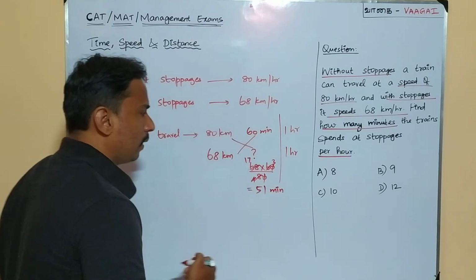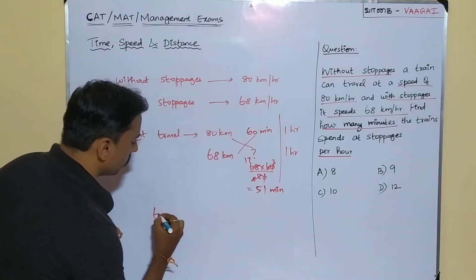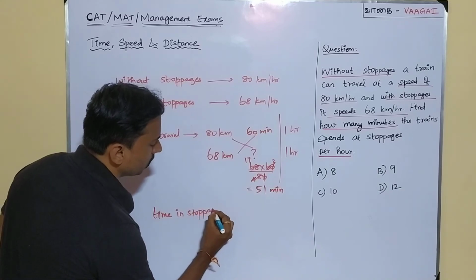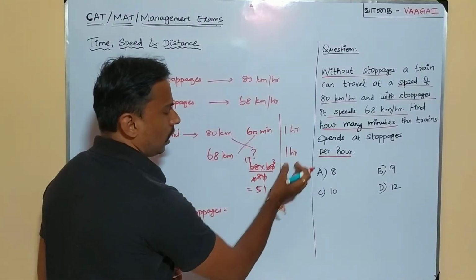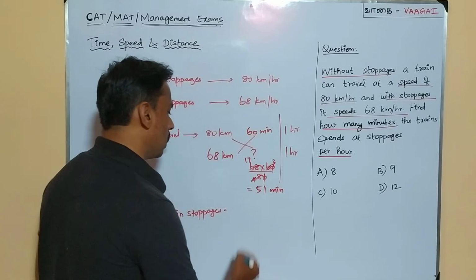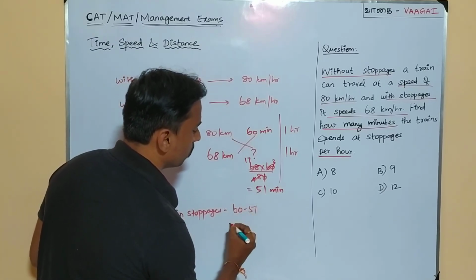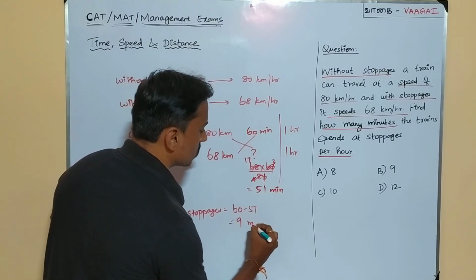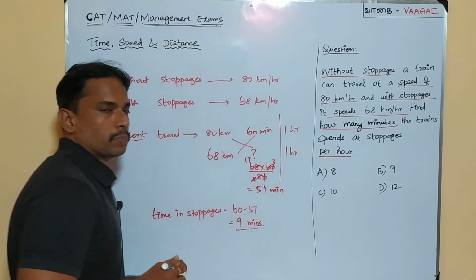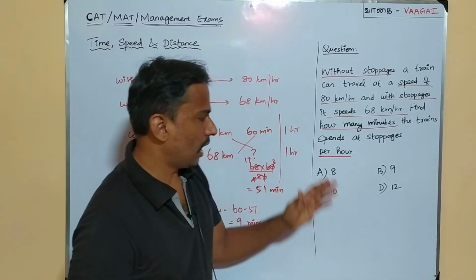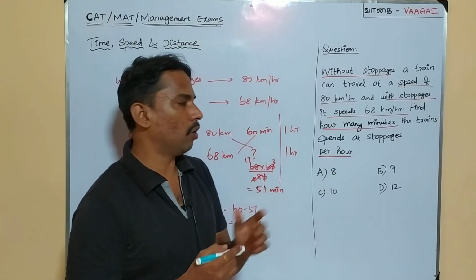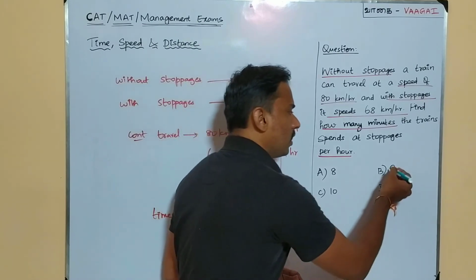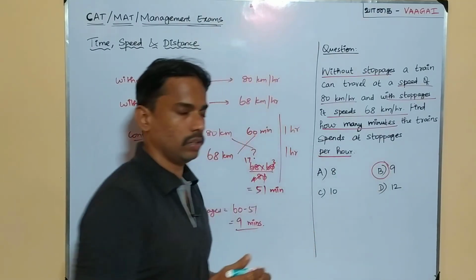So what will be the time spent in stoppages? In this total 1 hour, this 51 minutes is gone. That means the remaining is 60 minus 51, because 1 hour is 60 minutes, which is 9. So just 9 minutes it will be spending in the stoppages, and 9 is going to be the answer. Our answer 9 is available at option B.